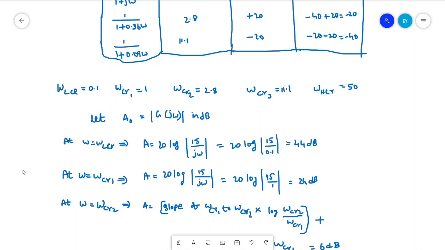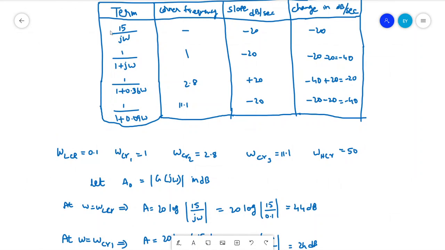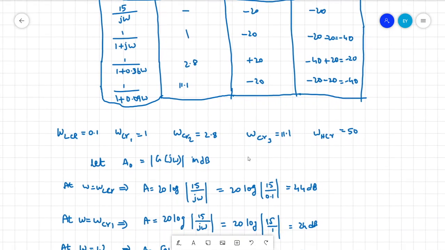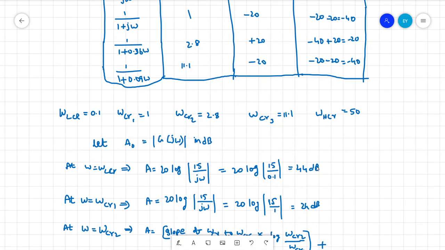When omega equal to omega LCR, that is lower corner frequency, which is 0.1, the magnitude will be 20 log 15 by j omega, because that is the term before the corner frequency. That's why the initial term we have to consider as 15 by j omega itself. So if you compute, you will get 44 dB.